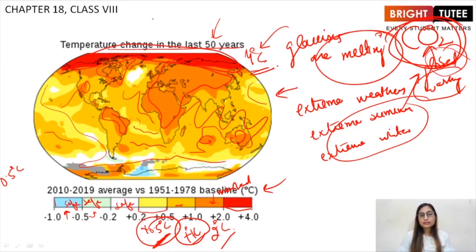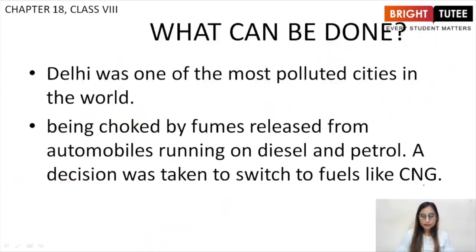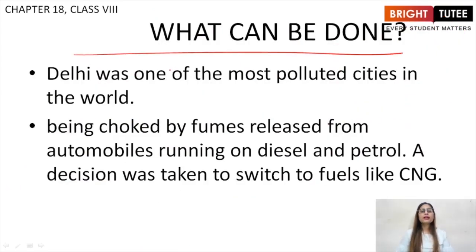So students, in this lecture we studied about the greenhouse effect, how the greenhouse effect works, what are the gases responsible for the greenhouse effect, what are the ill effects of excessive release of carbon dioxide, which is a greenhouse gas, and how it is leading to global warming all around the world, right? So this was the 4th topic of your chapter. This is the 5th topic of your chapter, and the name of this topic is what can be done.